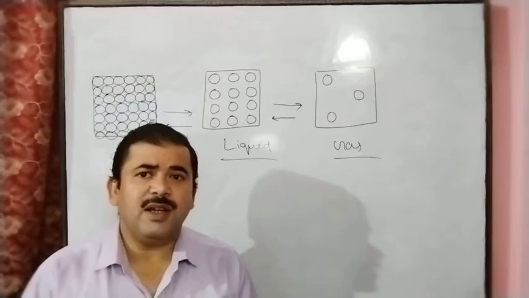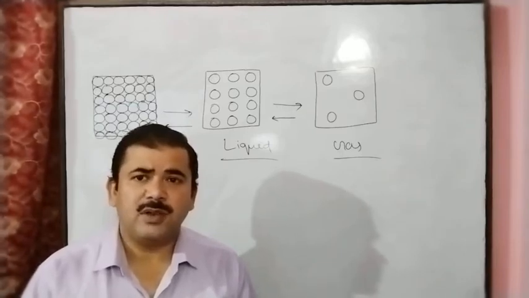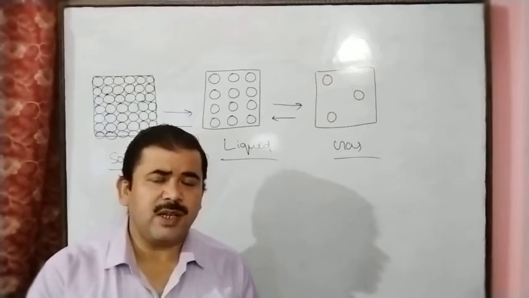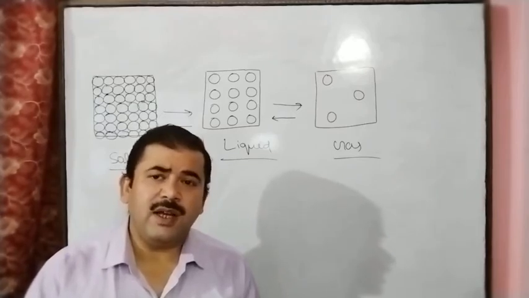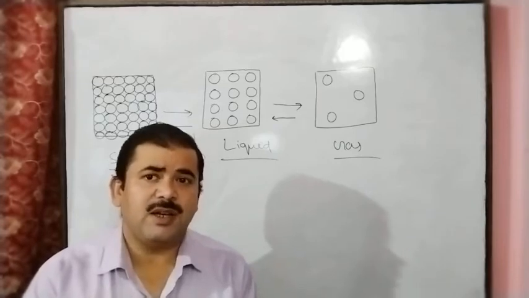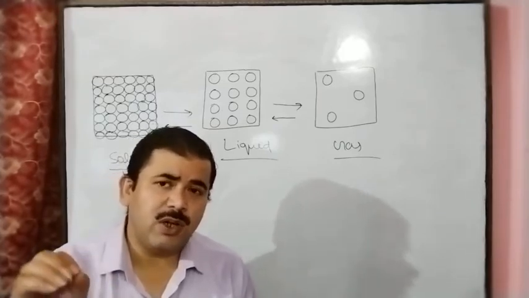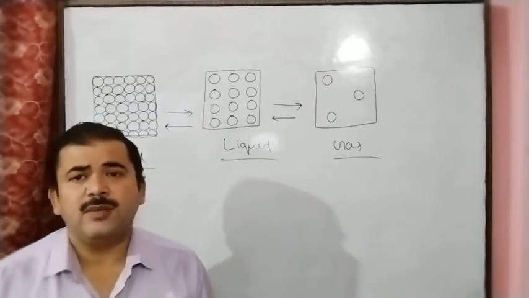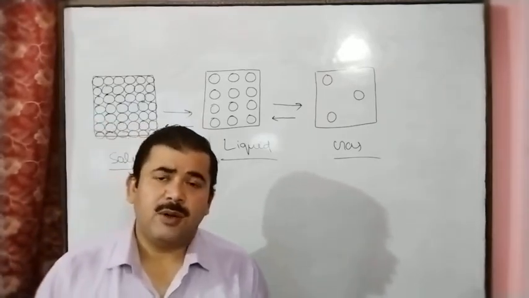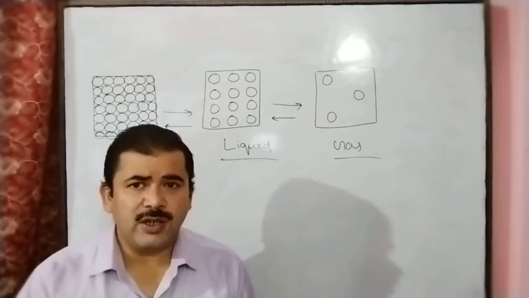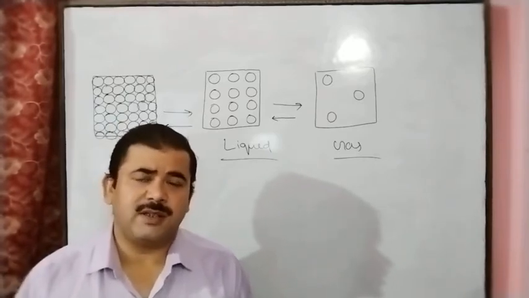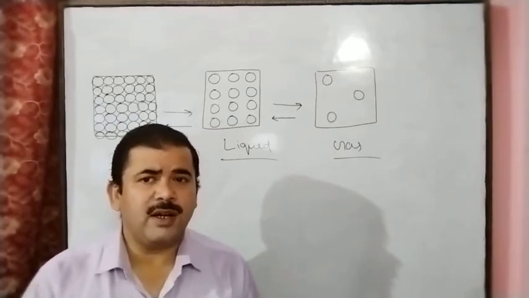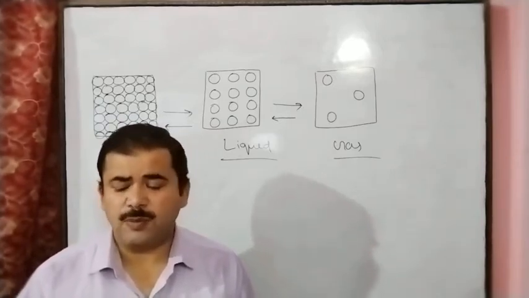So in a chemical reaction, the composition changes of the particular substance, but the total mass of the reactants must be equal to the total mass of the products.